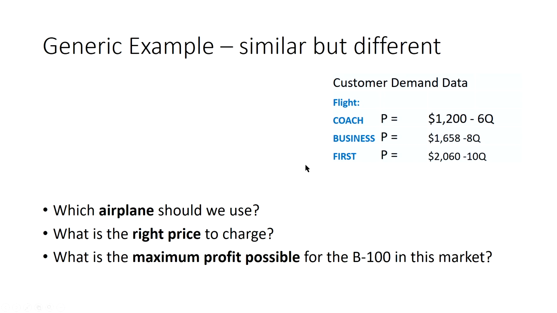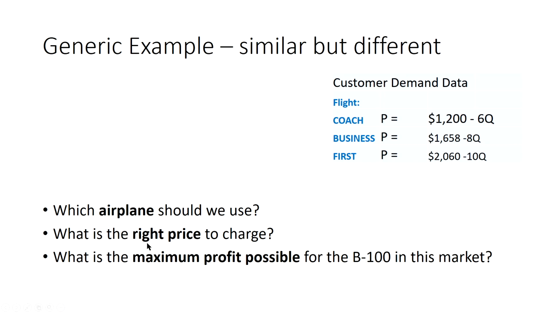Now in this generic example, it's similar but different from what you have to have in an assignment. So here I'm using the demand data for coach, business, and first class as listed over here: 1200 minus 6Q, 1658 minus 8Q, and 2060 minus 10Q. You're going to come up with different information, different prices to charge because you have a different market to analyze. This demand data is key, and that's how we describe the demand for, in this case, direct flights in our market. So we get right back to it.